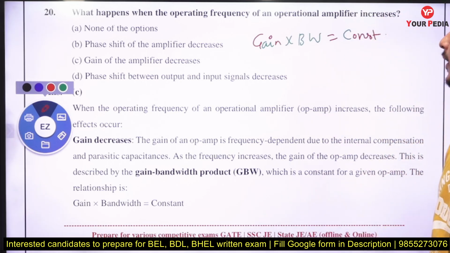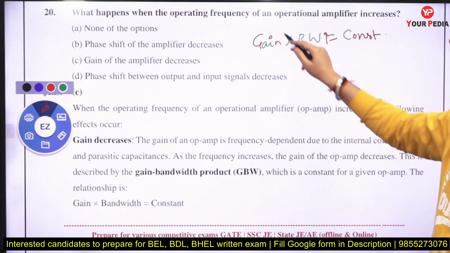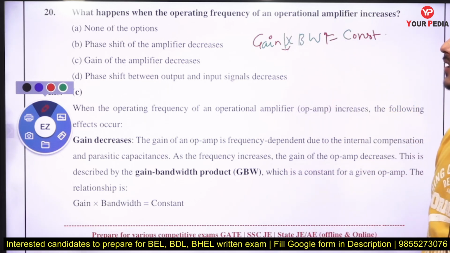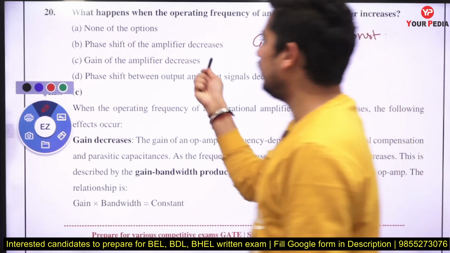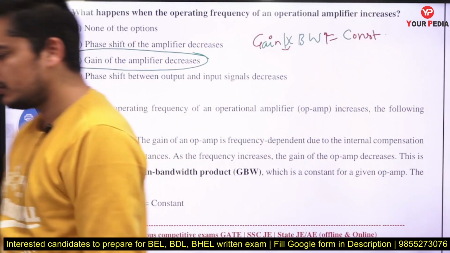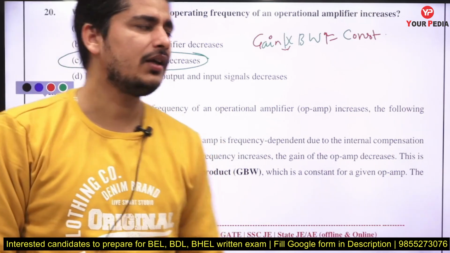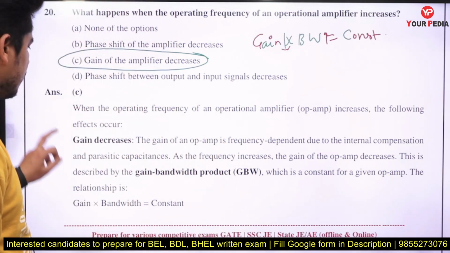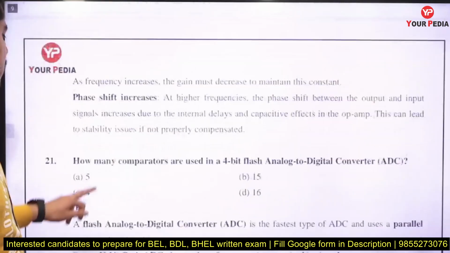So if you increase the bandwidth, the gain will decrease. So the phase shift of the amplifier is decreased, gain will decrease. So the answer will be C here. Remember that for any amplifier, the gain-bandwidth product is always constant, right?